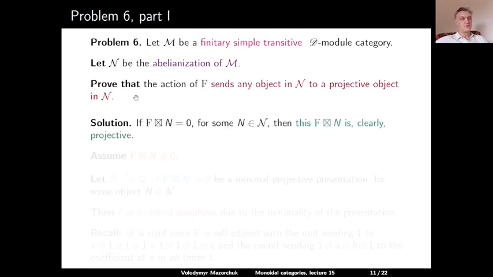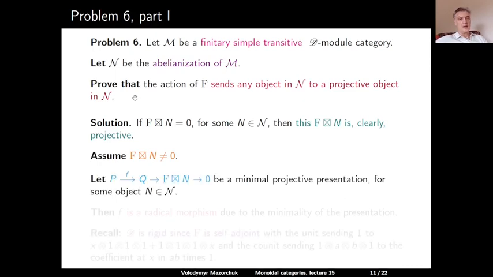Solution. If we have some object N in our category curly N, and if applying F to this object we get 0, then of course 0 is a projective object, so there is nothing to prove in this case. Therefore, we assume that F applied to N is a non-zero object in N. Let's fix some minimal projective presentation of this object.